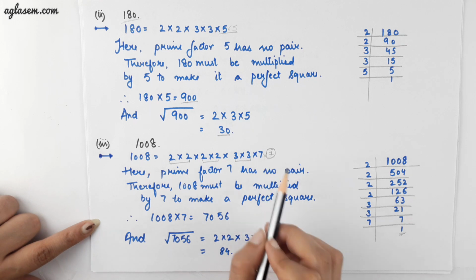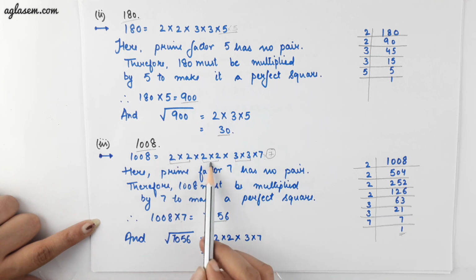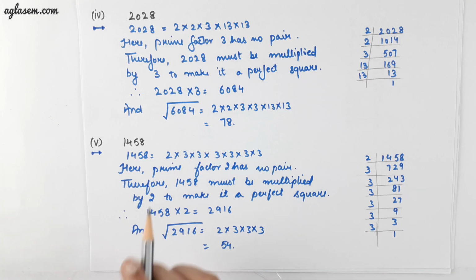Therefore, we have to multiply this number with 7 to get a resultant number, and then again find the square root of this number. What will be the square root of this number? 2 into 2 into 3 into 7, which is 84.